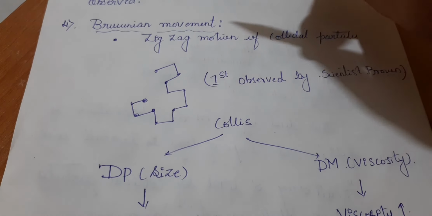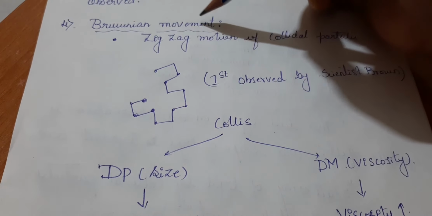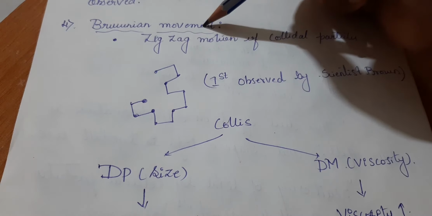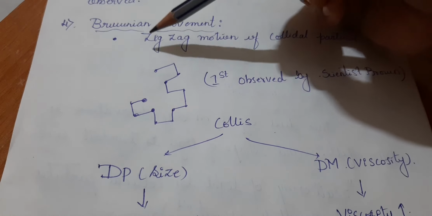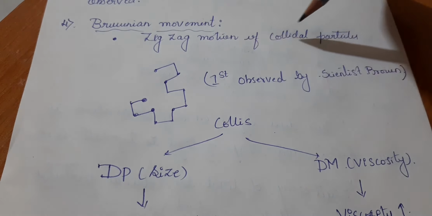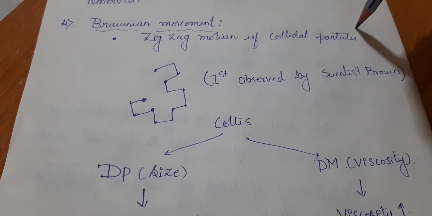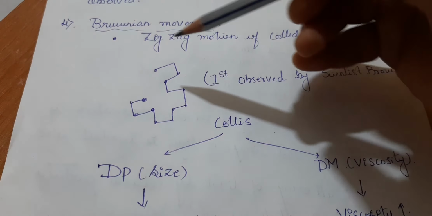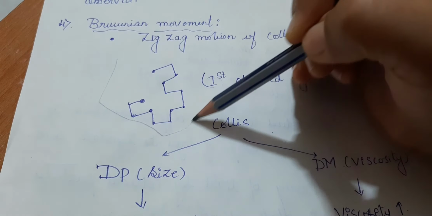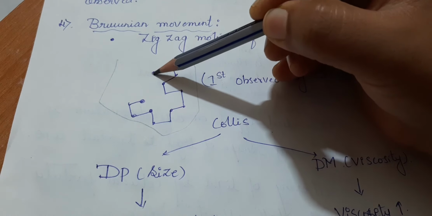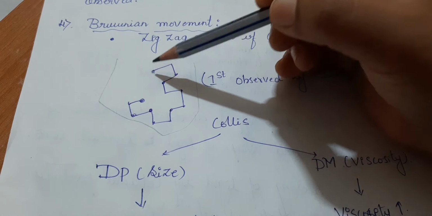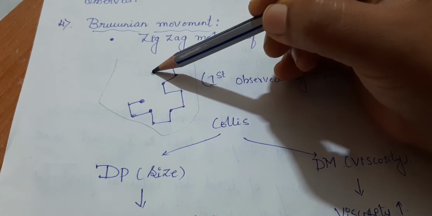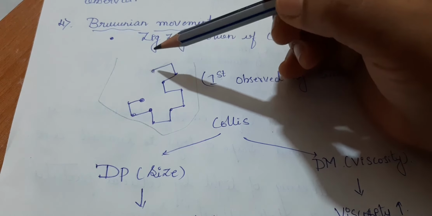Then next we have Brownian movement. Brownian movement is very simple: it is the zigzag type of motion of colloidal particles in the dispersion medium. See here, initially we have one container. In this container, particles start moving and they collide with each other. There will be collisions among these colloidal particles.